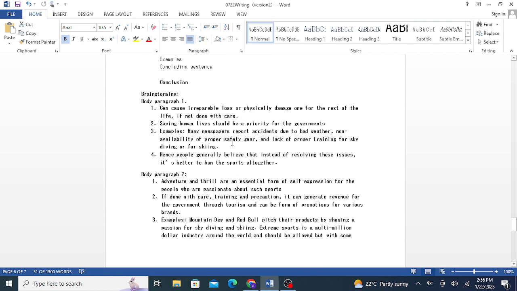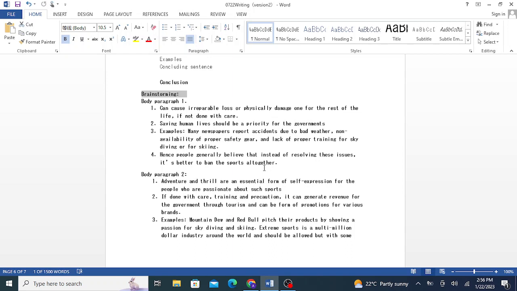Okay, now in the exam, when you are brainstorming about the topic, brainstorming means you need to think about the examples that come to your mind. You need to think of four decent examples, two for the topic and two against the topic. For example, if it is an advantages and disadvantages essay that doesn't ask your opinion, but just asks you to write advantages and disadvantages, we'll come to that as well. I will be discussing that in a lot more detail.